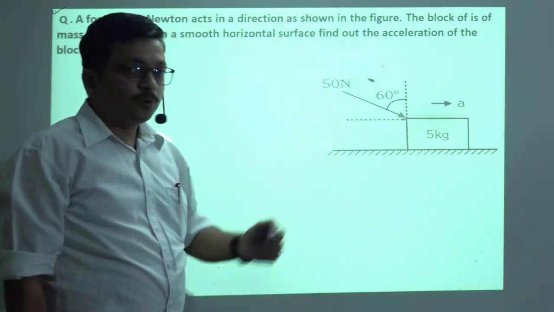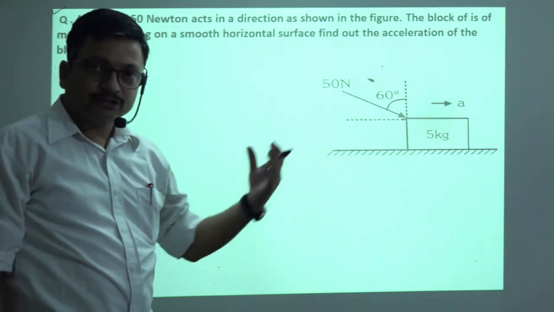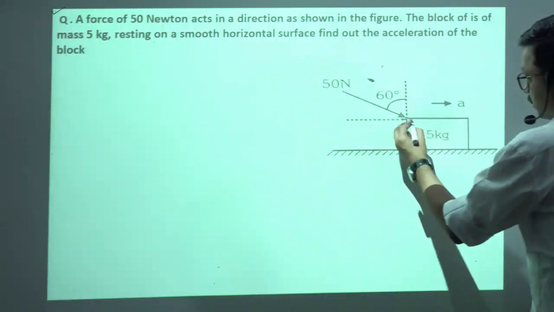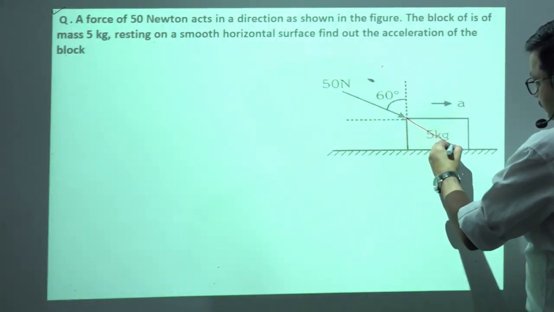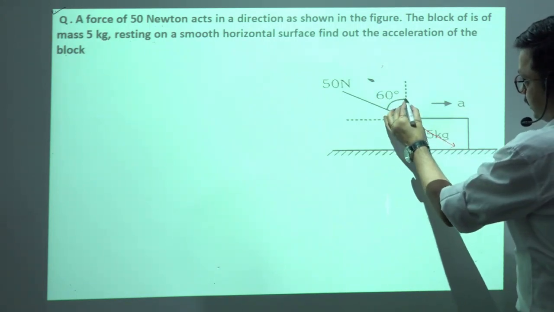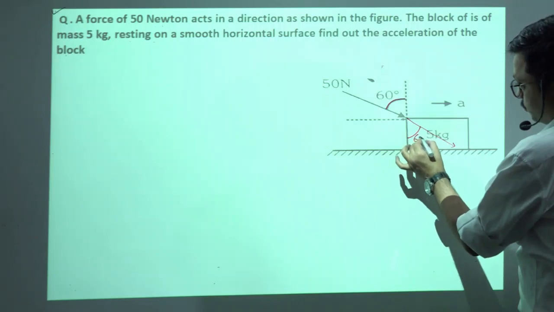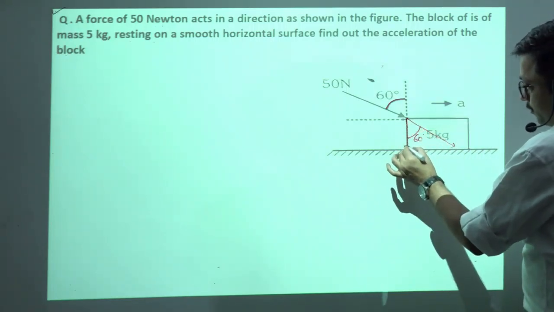So as an important point, we have studied that force always acts along the direction of the acceleration. So if we reproduce this forward like this, then this angle and this angle, they both will be equal. Now what about this component?